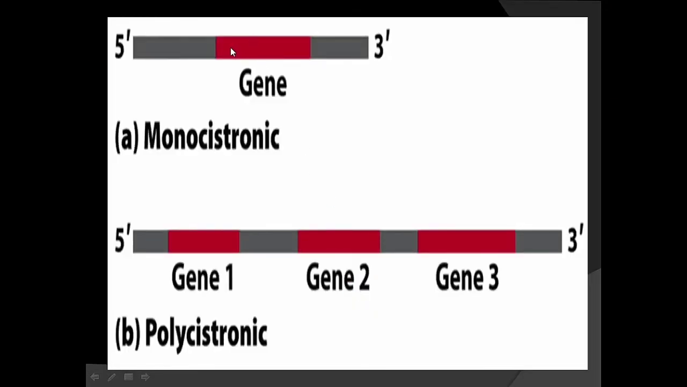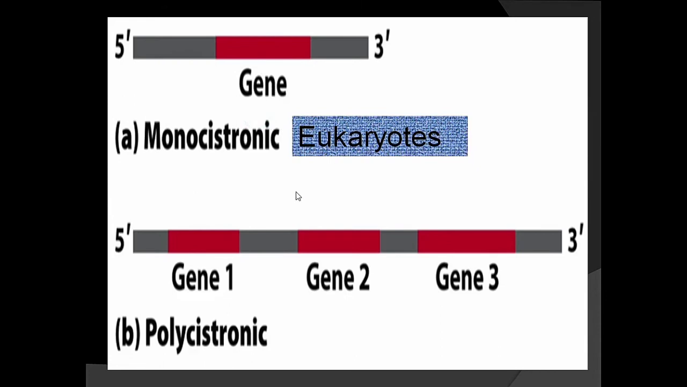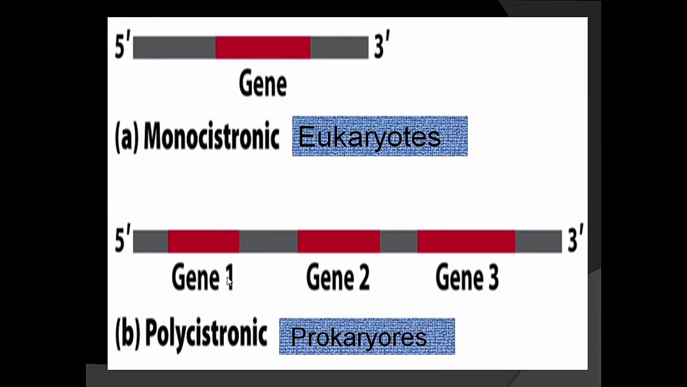So this is a single gene, the monocistronic gene of eukaryote. And this one is the polycistronic gene of prokaryote. It has related genes, gene 1, gene 2, gene 3, called an operon. They are together transcribed into a single mRNA.